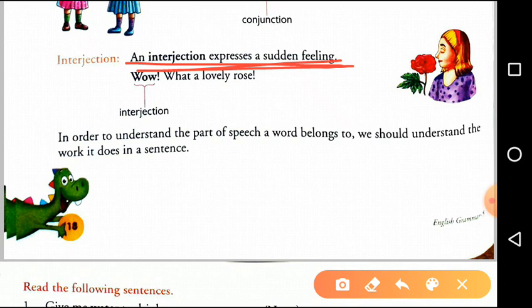As you can see in this sentence, "Wow, what a lovely rose." So it's a feeling of happiness or surprise. So here the word wow helps us to express our feeling of surprise, feeling of happiness. So the word wow is regarded as an interjection. Some other words belonging to this group are alas, hooray, etc.